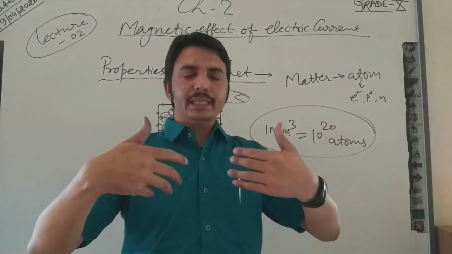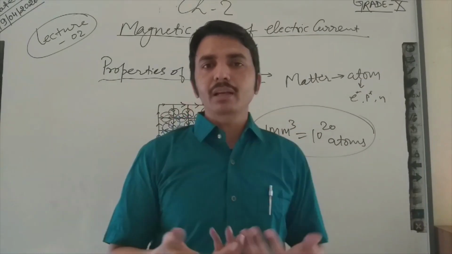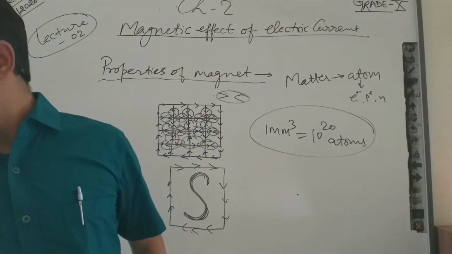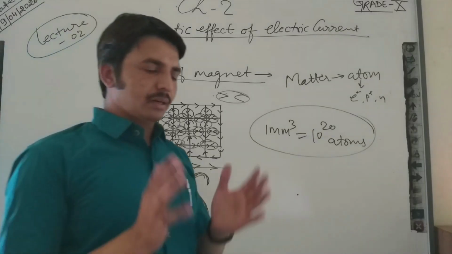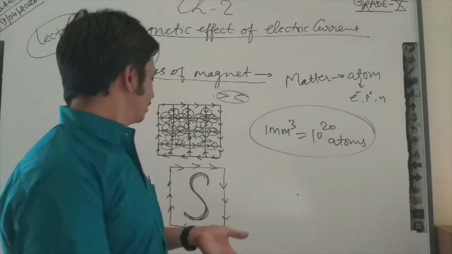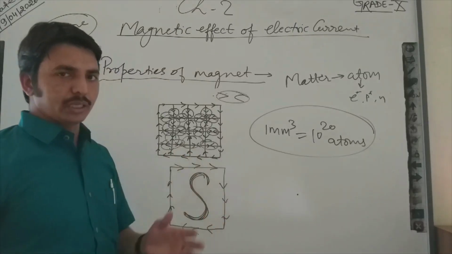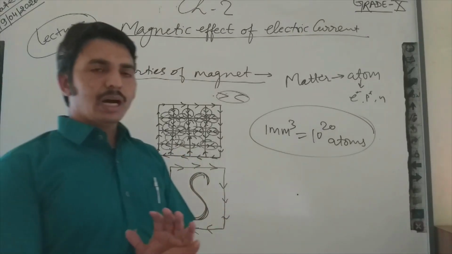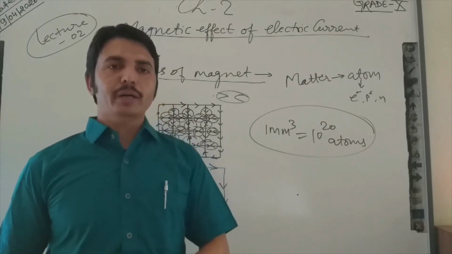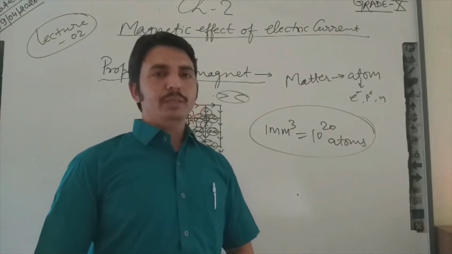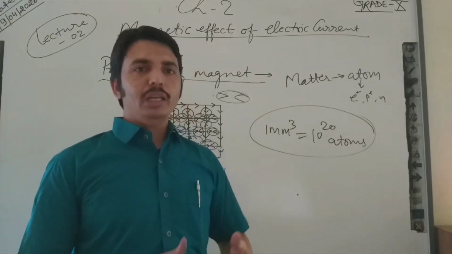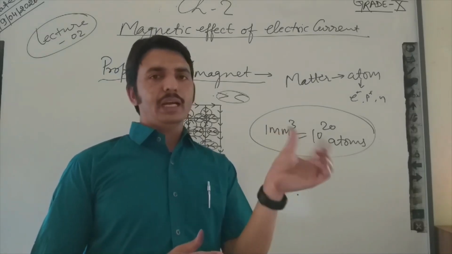If opposite directions are facing each other, then they will attract. I think the concept will be clear now: why we mark the south end and why we mark the north end. North and south are not showing different kinds of property of the same material. The material will be the same, the composition will be the same, only one thing changes, which end we are exposing.